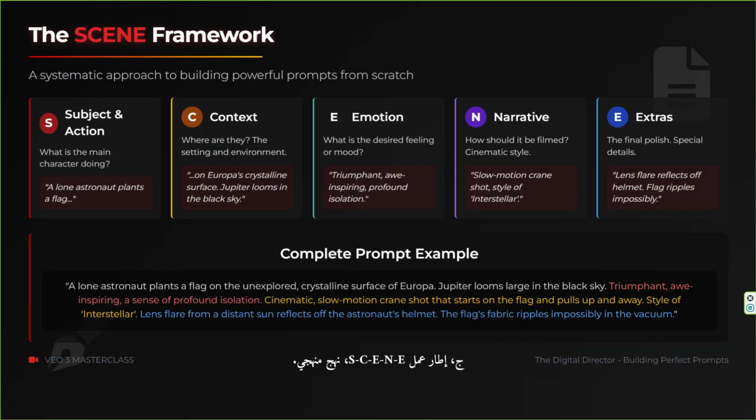C. The SCENE framework, a systematic approach. A systematic step-by-step approach to building powerful prompts from scratch. S. Subject and action. Example, a lone astronaut plants a flag. C. Context. Example, on Europa's crystalline surface, Jupiter looms in the black sky. E. Emotion. Example, triumphant,